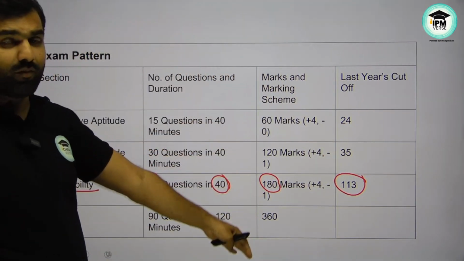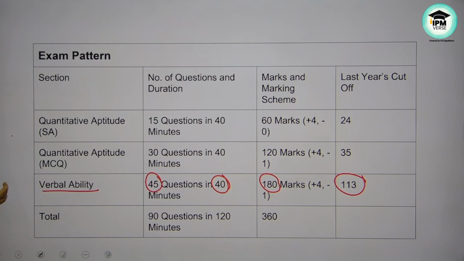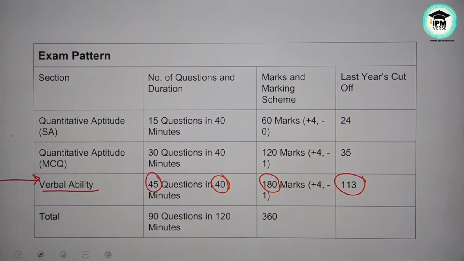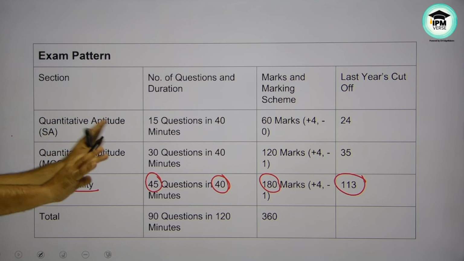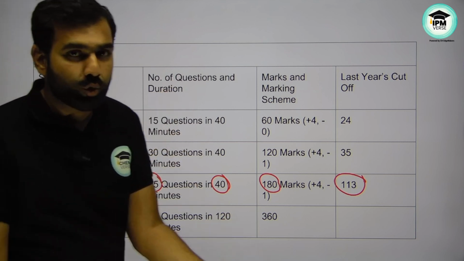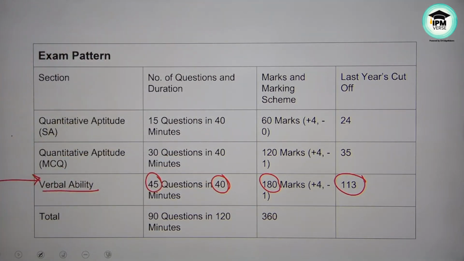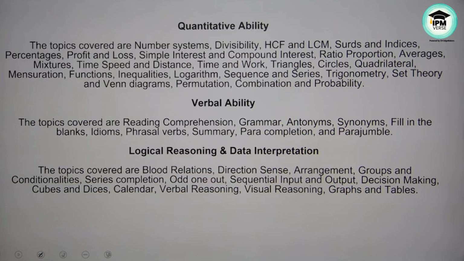That is something you all need to understand: this is the area where you can score, through which you can have a better percentile or better margin. I hope this creates the difference, and that you are able to strategize a lot by looking at this. That's why I have shown you the exam pattern, that this is how things will happen in the end. So we are beginning with the end in mind.